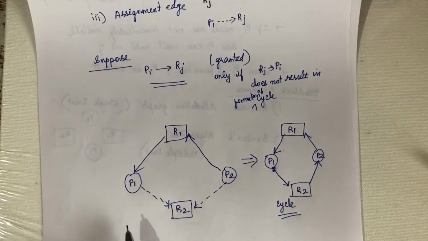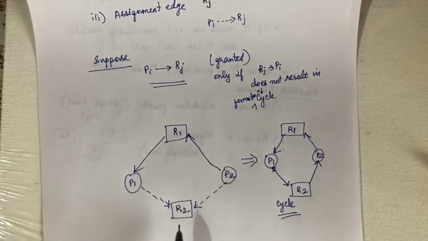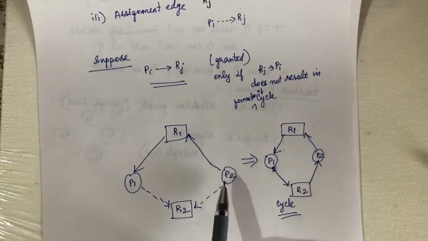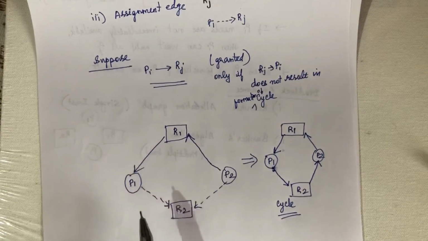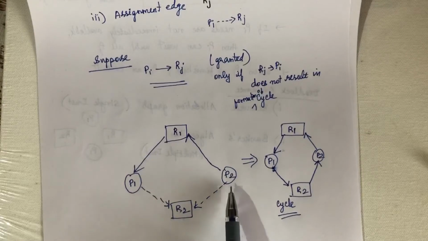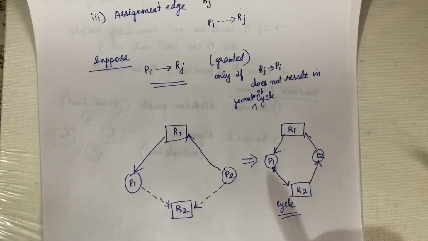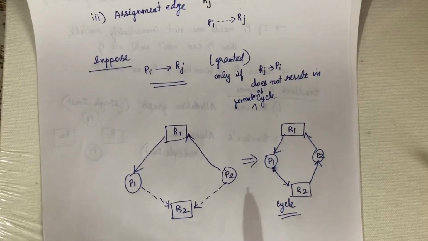Let us consider this example where P1 and P2 are two processes and you have two resources R1 and R2. R1 is allocated to P1 and P2 is requesting R1. In future, P1 can request R2 and P2 can also request R2. In this condition, the system will decide whether it will form a cycle or not. Currently there is no cycle.